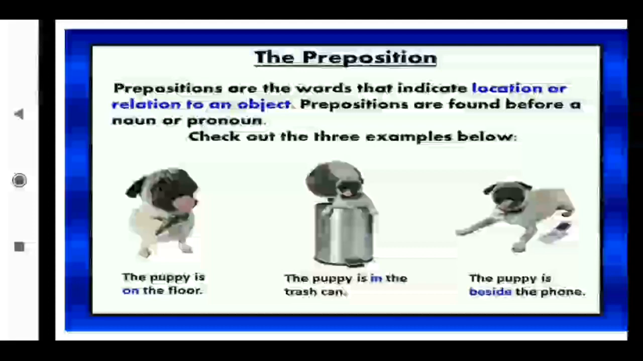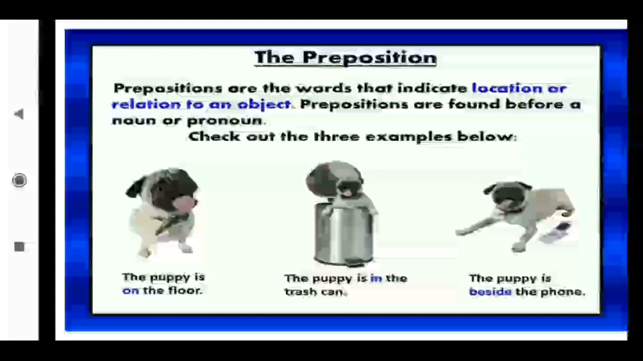The puppy is beside the phone. There you can see a cell phone, and near that cell phone you can see the puppy. What is the relation between the phone and the puppy? It is beside the phone. That's why, the puppy is beside the phone, and this beside is the position-showing word. That's why this position-showing word comes as the preposition.